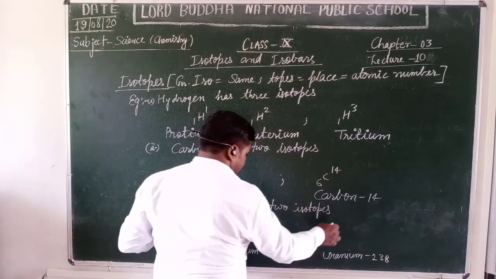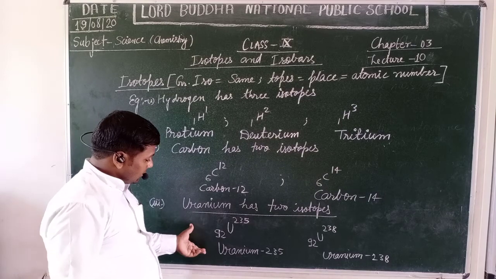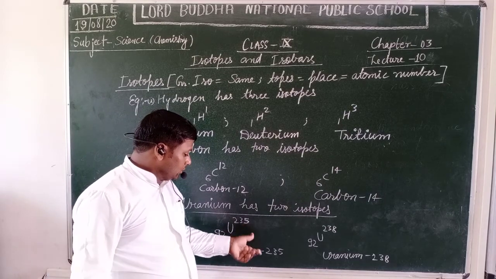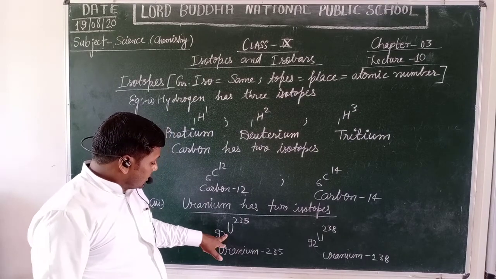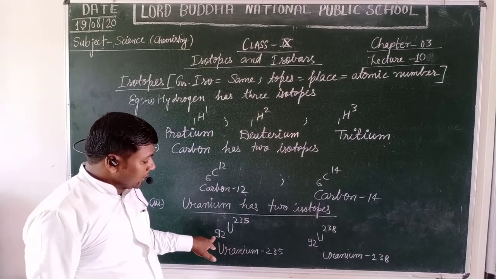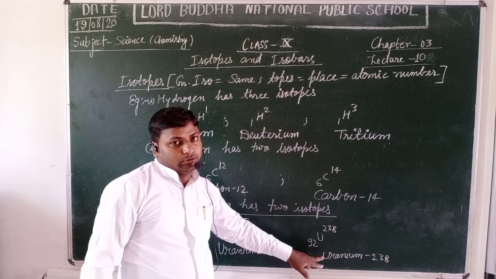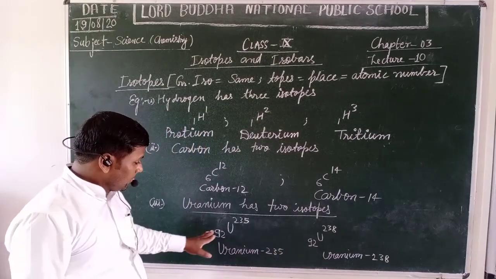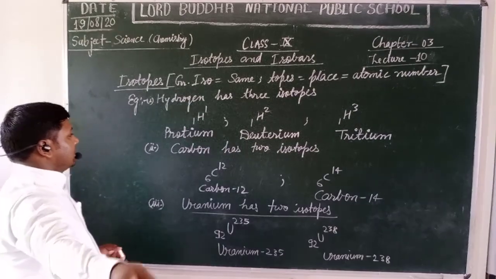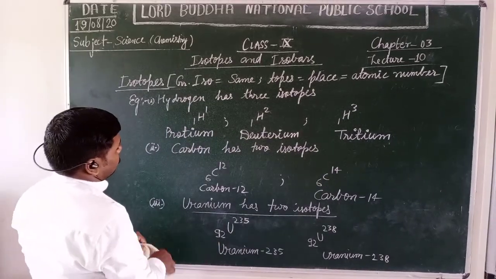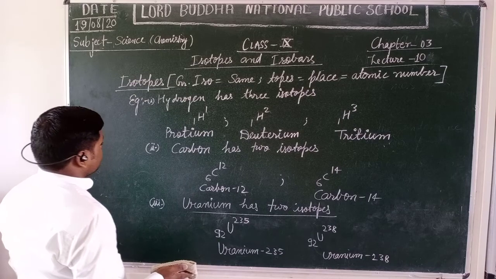Now students, what is common in uranium-235 and uranium-238? The atomic number of both uranium atoms is the same but the mass number is different. Okay students, I hope you understood the isotopes well.